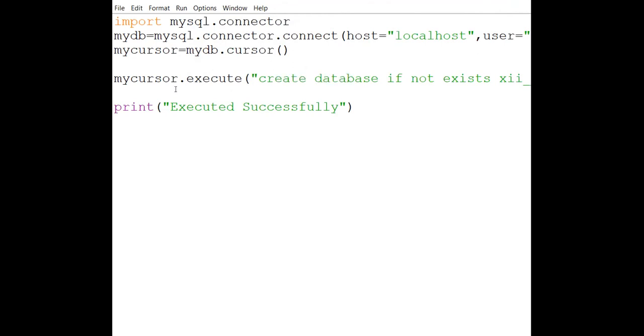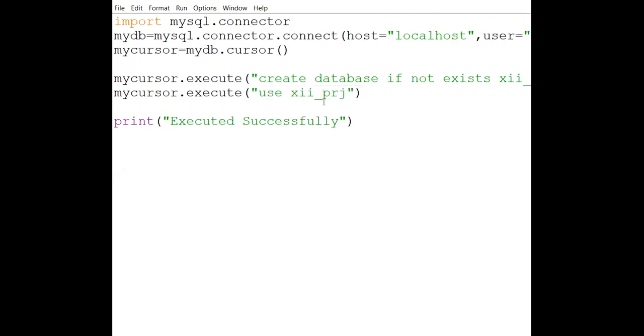Okay, once this is done, in this manner only, now we are going to create the table. Before creating the table, first we create the database, then we have to select that database. So again, we will be writing my cursor dot execute, and then you write use, and then 12th PRJ, and then close. So it means you have selected this database. Now you know the reason.